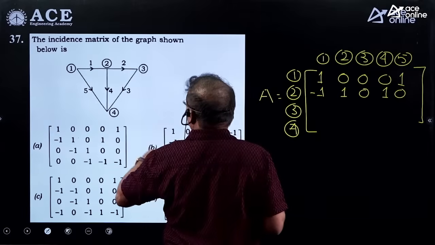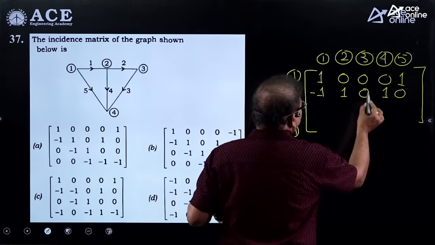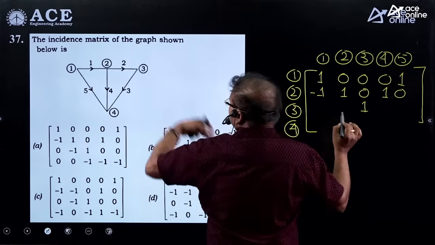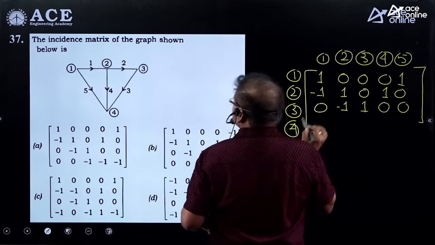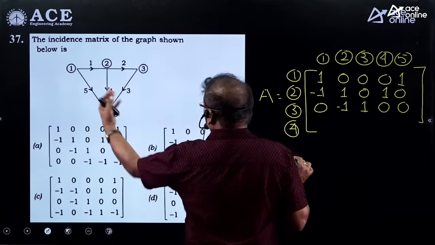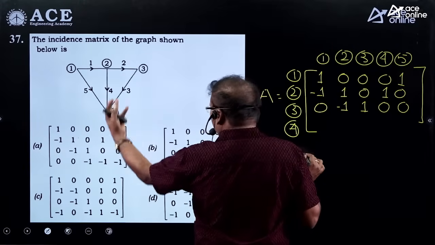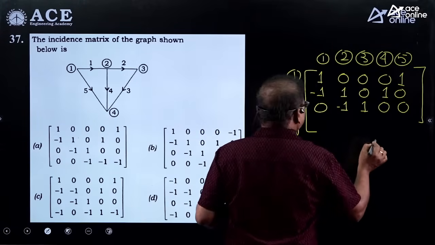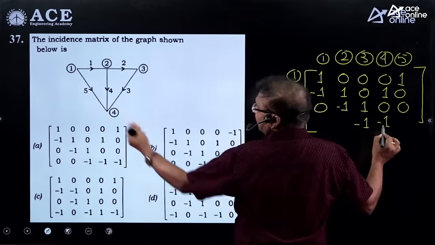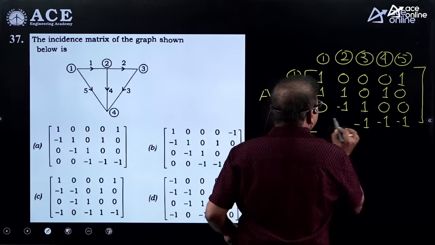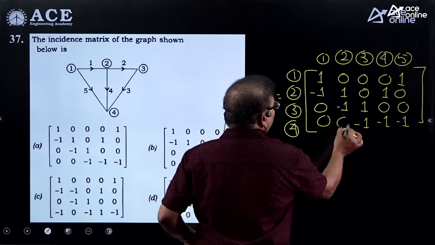Similarly, you can take the third node. 3 is leaving, nothing but 3 is plus 1, and 2 is entering, that is minus 1. Rest of all are zeros. And while coming to the fourth node, which contains 3 branches, all are incoming. That's why I can say that 3 is minus 1, 4 is minus 1 and 5 is minus 1. The rest of the 2 are 0.